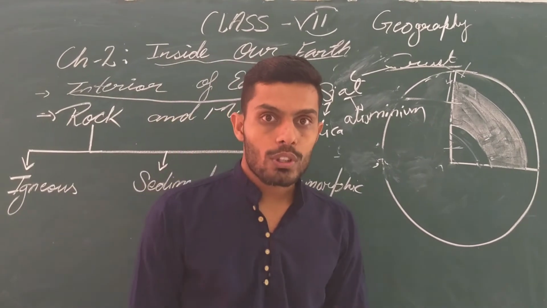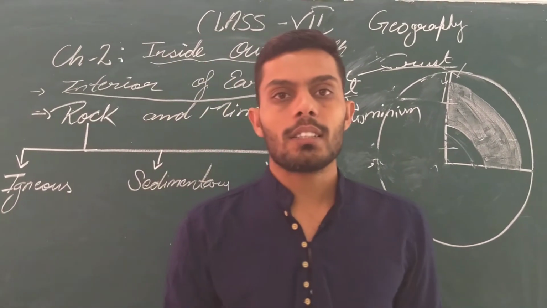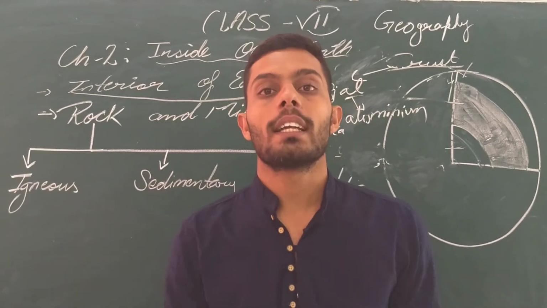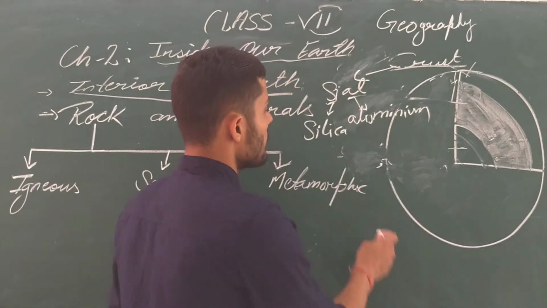What does the oceanic mass consist of? The oceanic mass again consists of two main constituents, that is Sima.